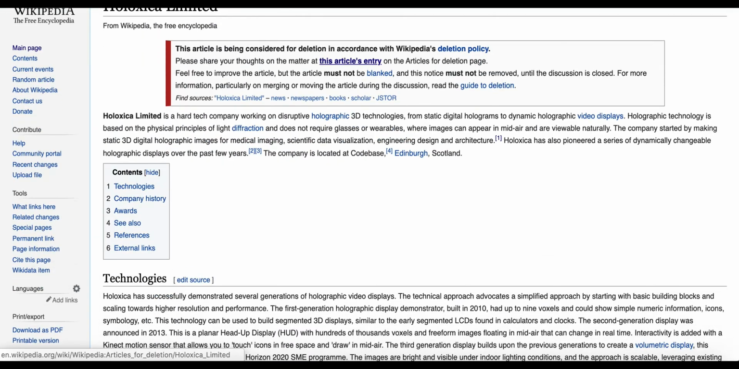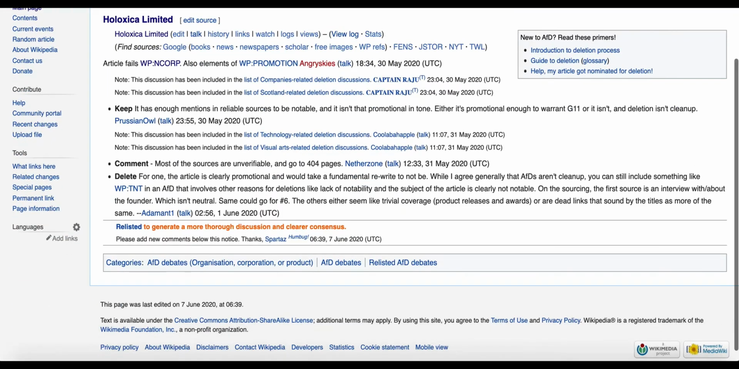Like in this article debate, if you have ever seen, this person who is commenting for delete has also written that it is clearly promotional. So there are a lot of comments in these debates that need to be sorted out. Now coming to the point: if your page has been nominated for deletion, what to do? Let's see if this is the page you want to save.